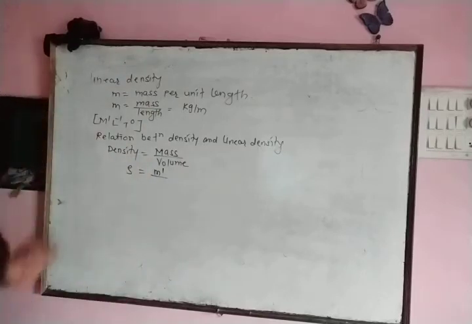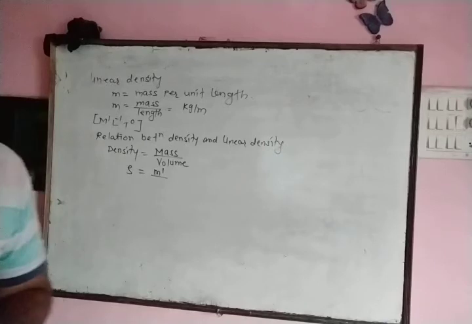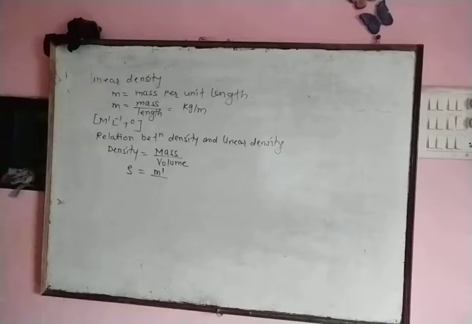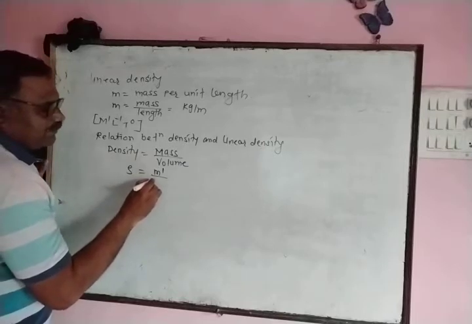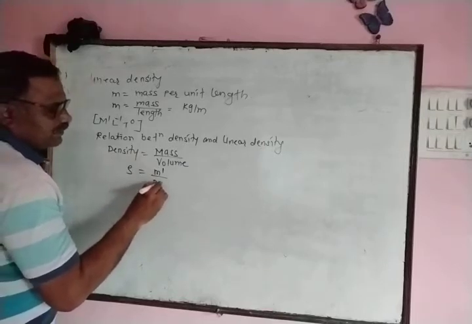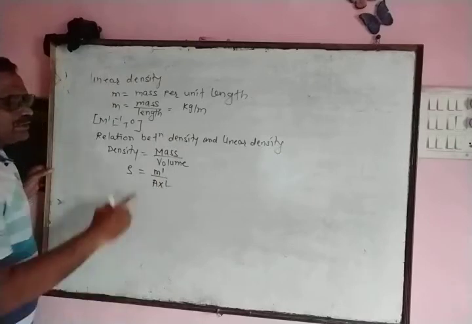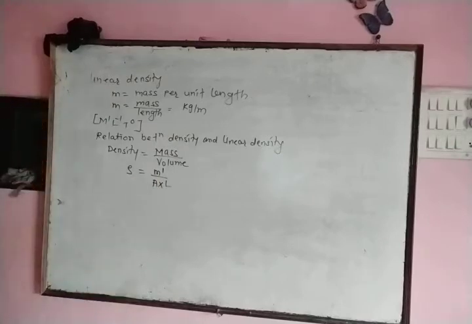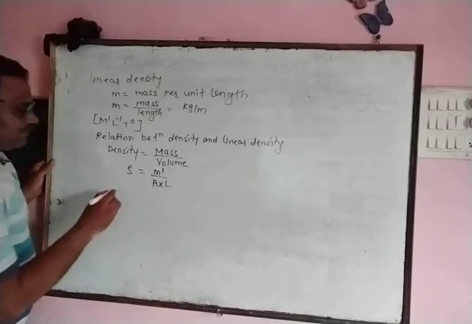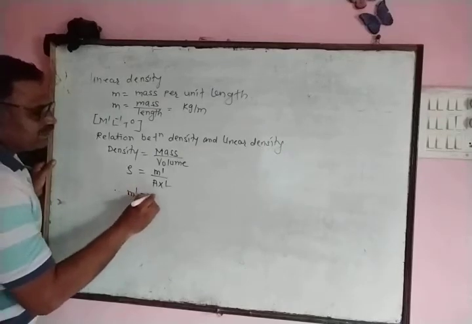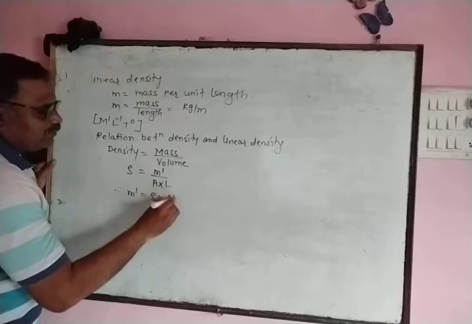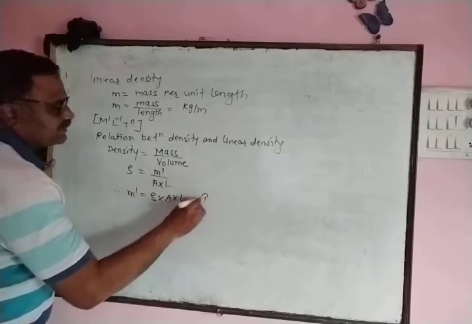The shape of string is cylindrical and therefore volume of string is equal to area of cross section into length. Therefore density is equal to mass upon volume. From this equation we get mass of string equal to density into volume, and suppose this is equation number 1.